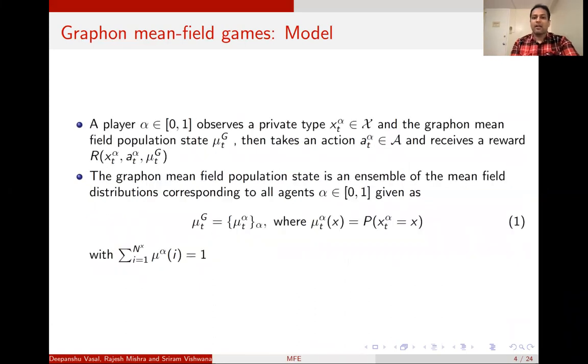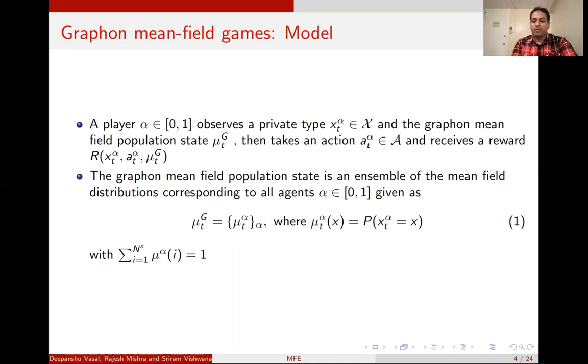Each player alpha in our graphon mean field game model observes a private type x_t of alpha in some state space X and a graphon mean field population state mu_t of g, and takes an action a_t of alpha. Based on these, it receives a reward r, which is a function of x_t of alpha, a_t of alpha, and the mean field population state mu_t of g.